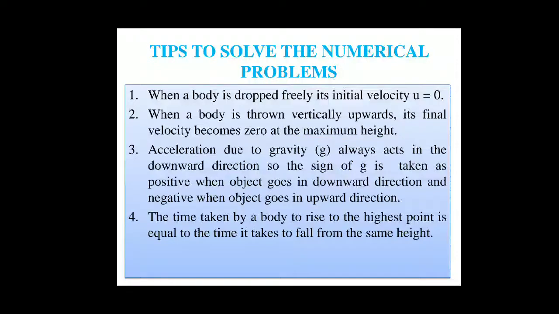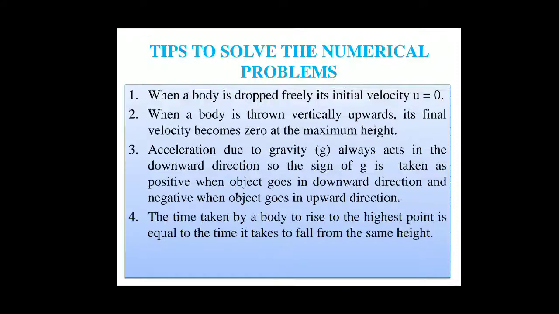We already have discussed, acceleration due to gravity always acts in the downward direction, so the sign of g is taken as positive when the object goes in the downward direction, meaning in the same direction, and negative when the object goes in the upward direction.